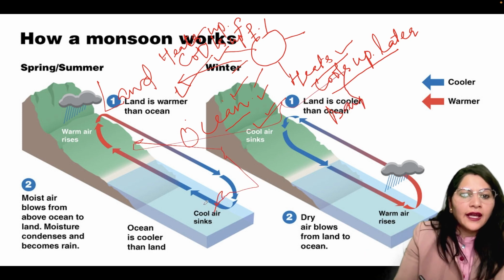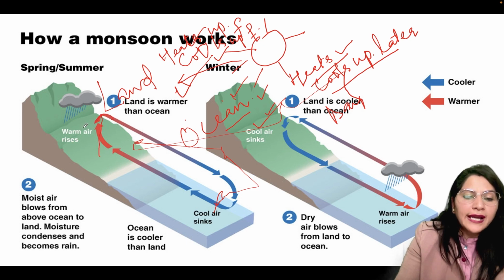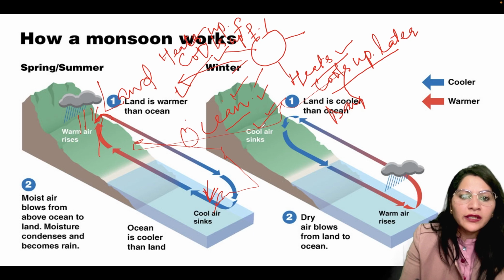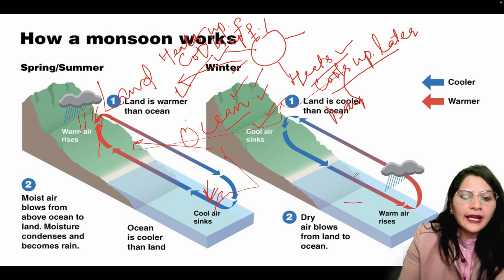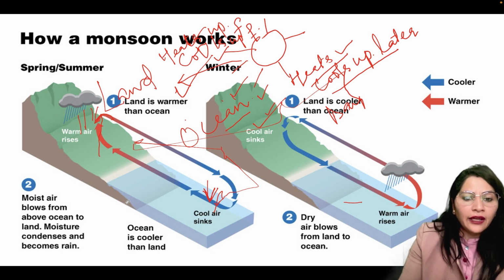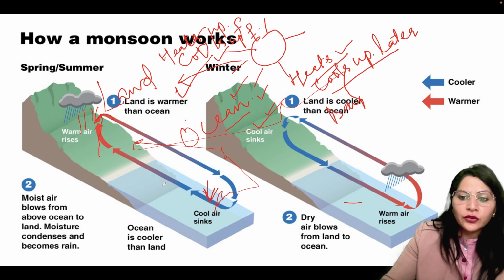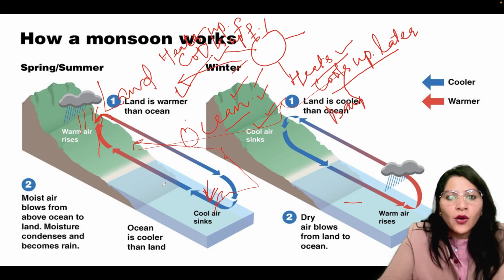Cool air sinks and the warm air rises. When the warm air rises, it develops clouds, it condenses, and here rainfall will occur. And cool air will sink down. This is the case when land is warmer than ocean, and when land is cooler than ocean. Here dry air blows from land to ocean, and moisture-laden air blows from ocean to land. This is how a monsoon works.